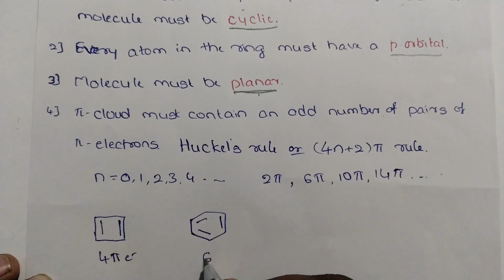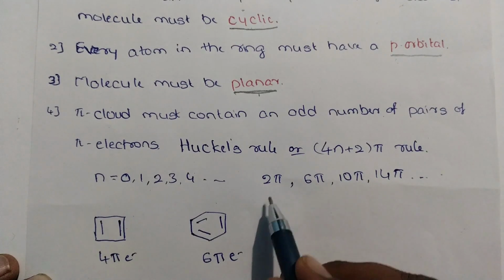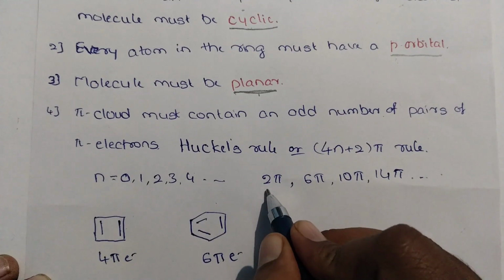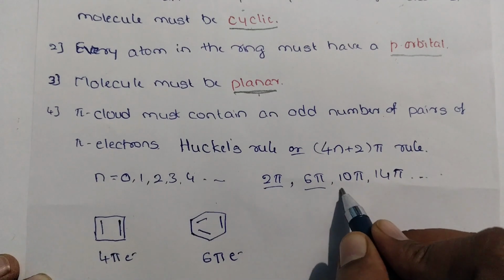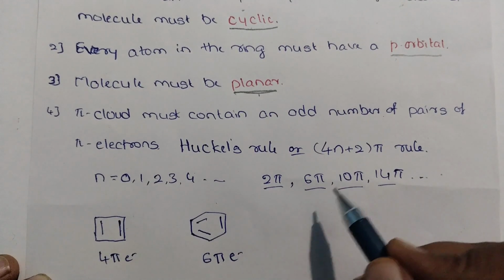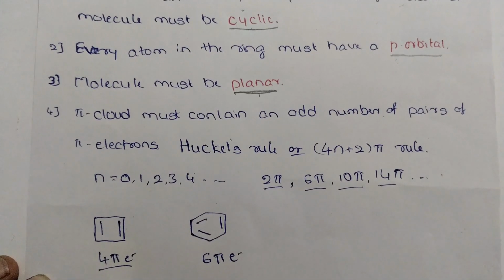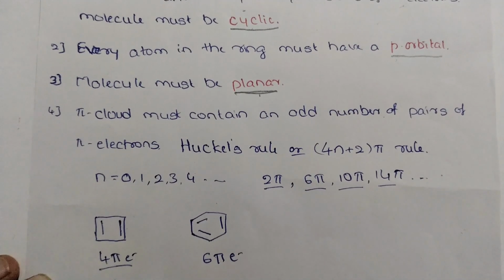This other system is a 6 pi electron system. But according to Huckel's rule, only 2 pi, 6 pi, 10 pi, 14 pi systems and so on obey this rule. Hence this one doesn't follow Huckel's rule, so it is not aromatic.